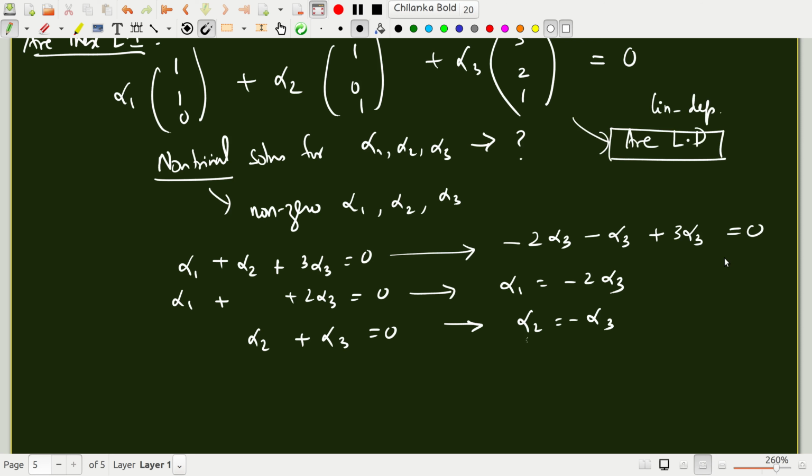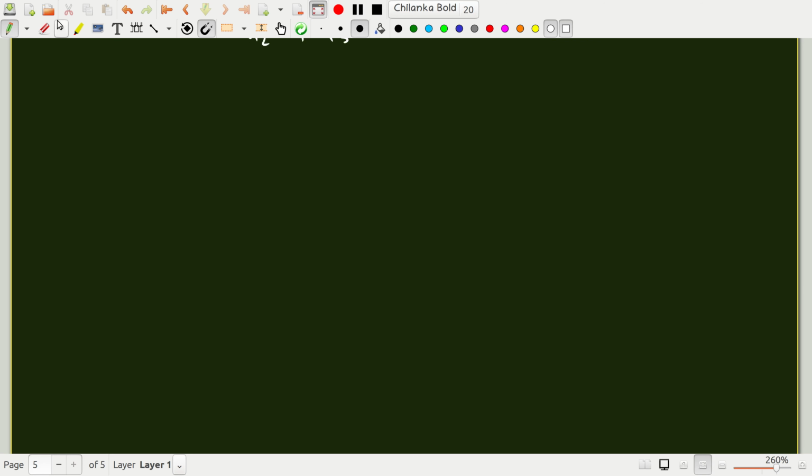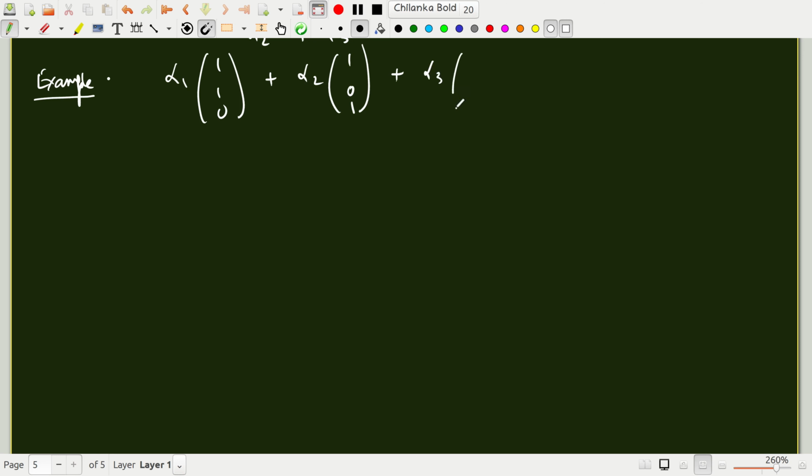Okay, alpha 3 can be anything, still you satisfy. Now let's take a second example. Now I ask the question, you have 1 1 0 plus 1 0 1 plus 0 1 1 is 0. The question is, do you have a set of alpha 1, alpha 2, alpha 3 which are non-trivial such that this equation is satisfied?